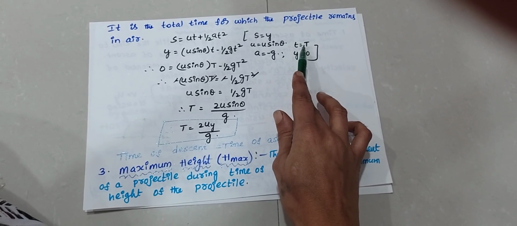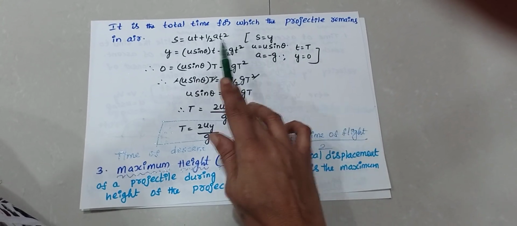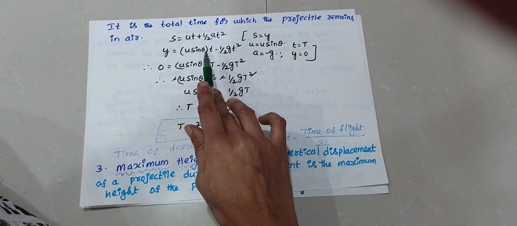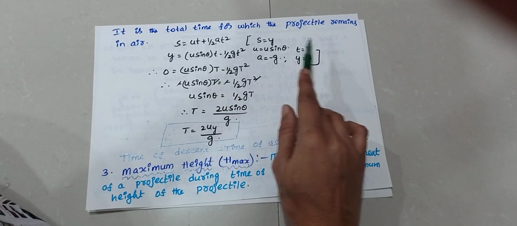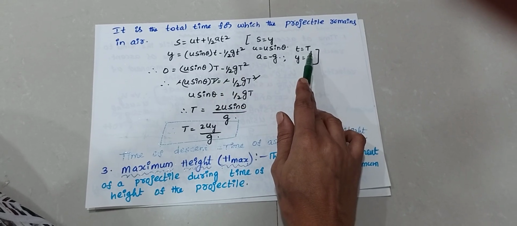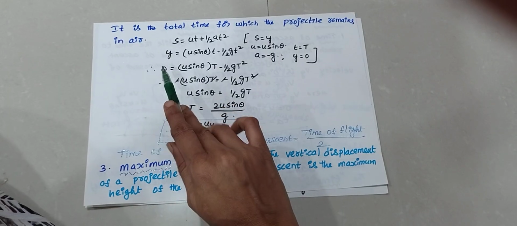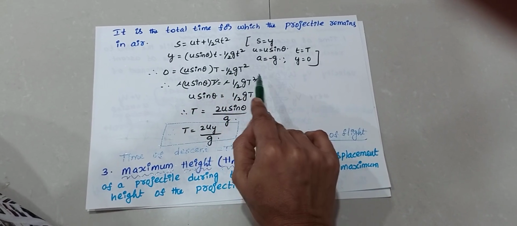Let us consider time of flight is capital T, time of ascent is TA. Substitute these conditions. Y is equal to u sin theta into t minus half gt square. Here t means capital T, time of flight. That's why substitute this t in this equation. 0 is equal to u sin theta capital T minus half g T square.